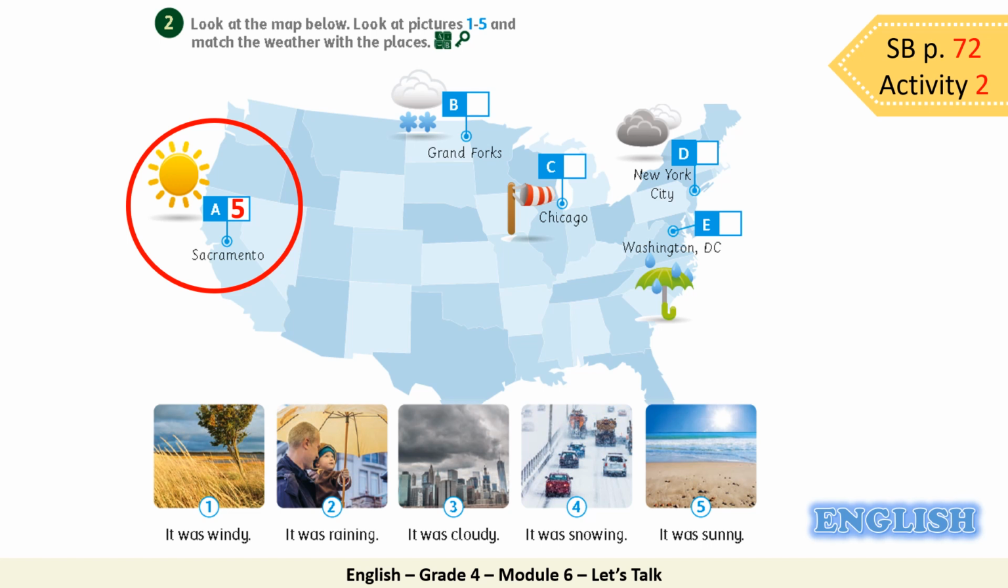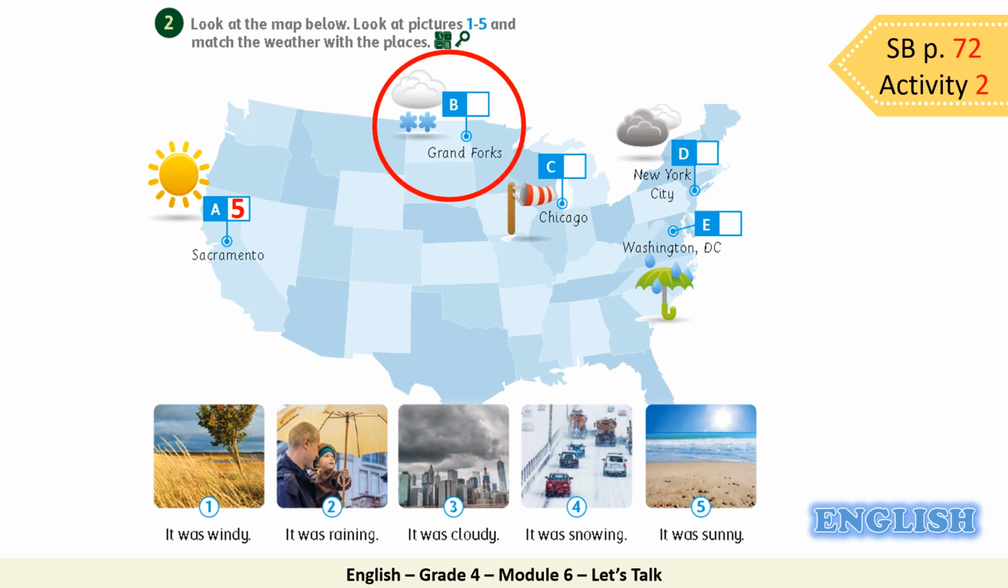Let's move to the next city, Grand Forks. How was the weather? It wasn't only cloudy. So, it's number 4. It was snowing. Excellent. The next city, Chicago. Look at this picture. It shows wind. So, we should match it with number 1. It was windy. Good job.